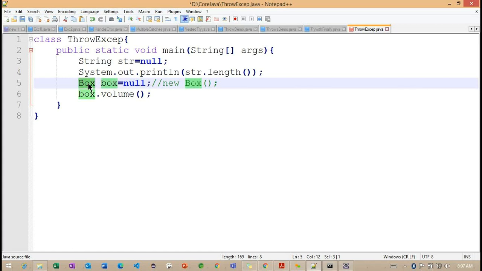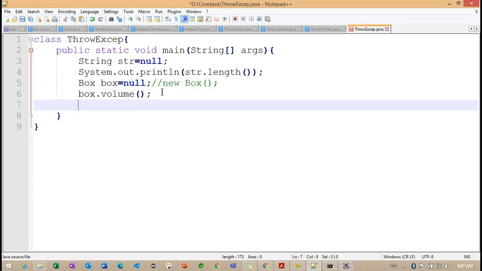This box has the reference called Box, but now I'm trying to cast it into this Test. This object has a different data type, and this Test has a different data type. How can we cast one data type object into another? In that case, we are going to get an exception called class cast exception.